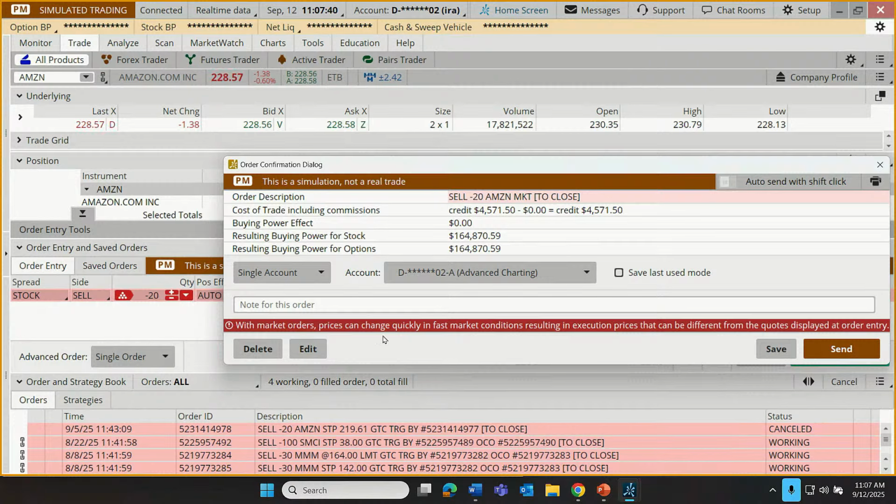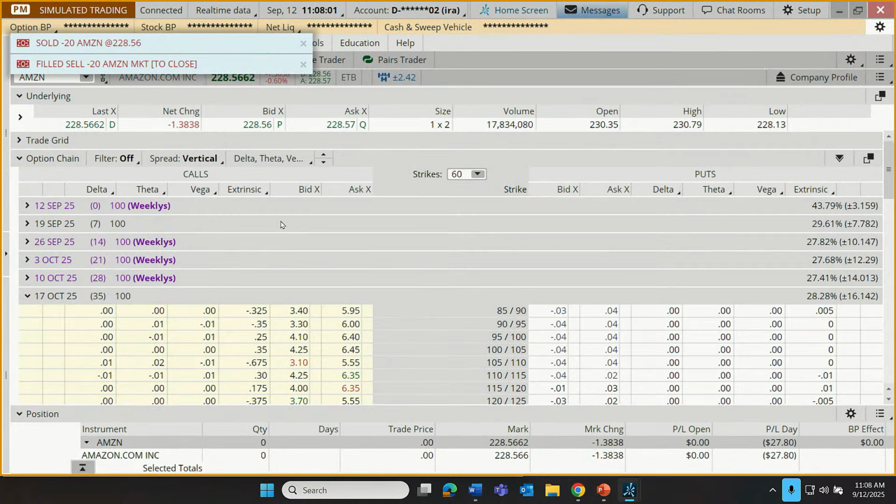With market orders, prices can change quickly in fast market conditions. Just because we are seeing an $88 loss doesn't mean that's what we're actually going to lose. It could be more, because those fast market conditions can result in execution prices that can be different from the quotes displayed at order entry. But let's send this order off. No commission on this trade, but there can be on some types of trades. And we've sold at 228.56. That trade is concluded.